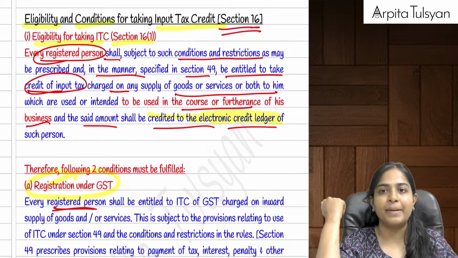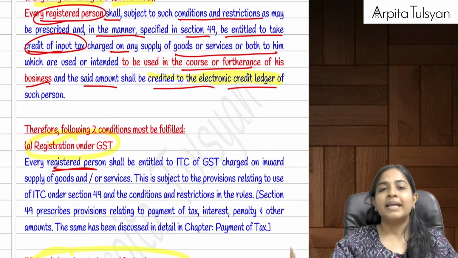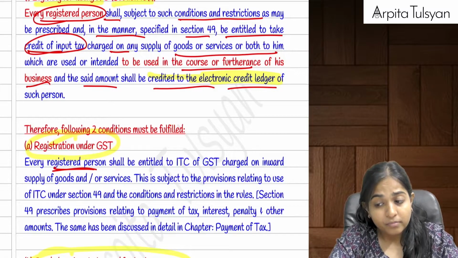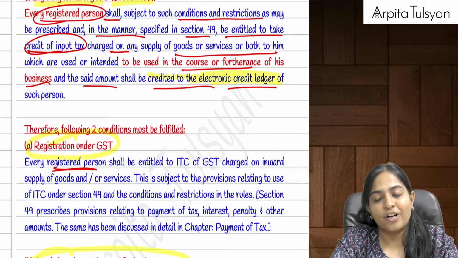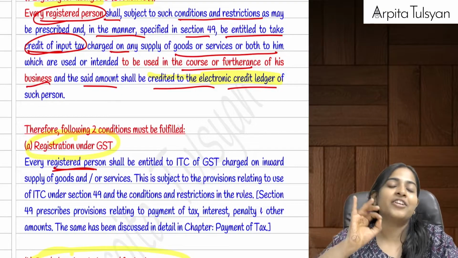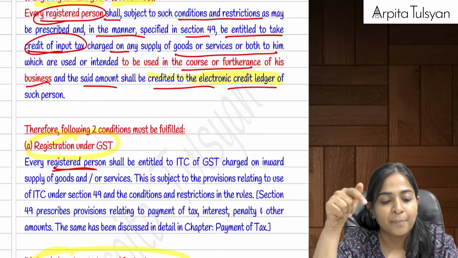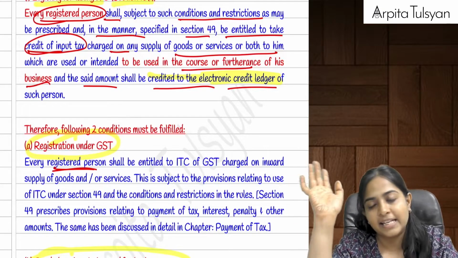Now starting with the main provisions. First one, section number 16. In section number 16, there were first two conditions, right? Two conditions which we have to check for the purpose of eligibility for taking the ITC. The first most important condition was registration under GST. That is, the person who wants to take the credit of the input tax should be registered. Then only he can take the ITC.